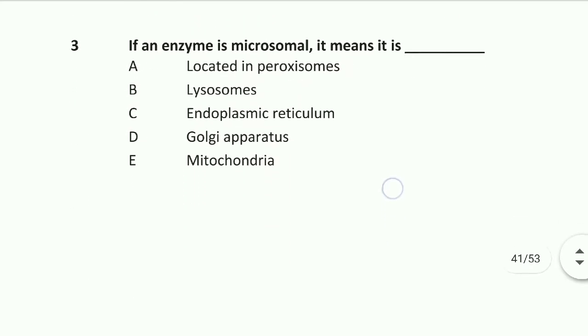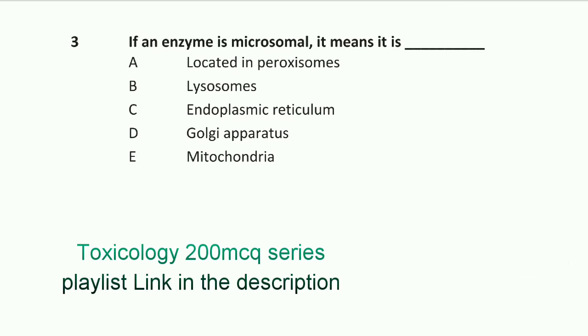Question number 3: If an enzyme is microsomal, it means it is located in the endoplasmic reticulum. Option C is right.